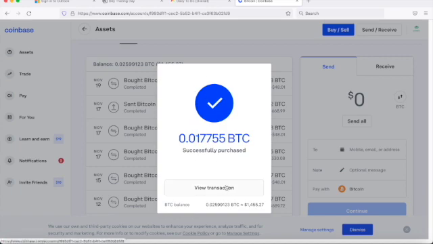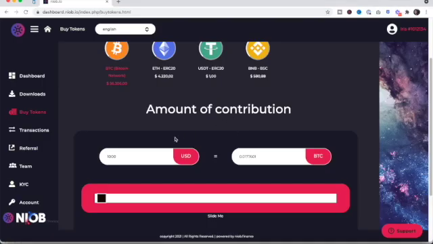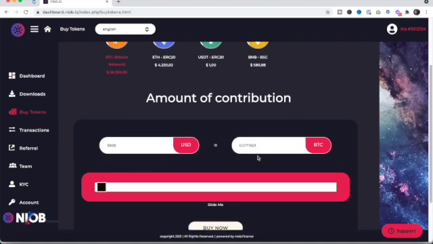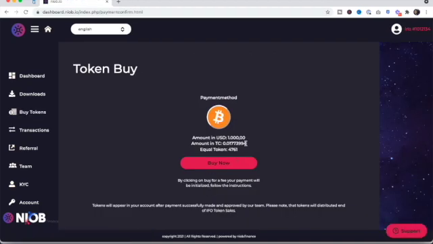Okay, so now I'm going to see, I have this much available in Bitcoin. Okay, cool. So I don't need to view my transaction. I'm going to go back over here, and this is how much Bitcoin I need to get, right? So I'm doing $1,000, but this is how much Bitcoin I need to get. So you're going to do buy now. Okay, so I need to buy this much Bitcoin.